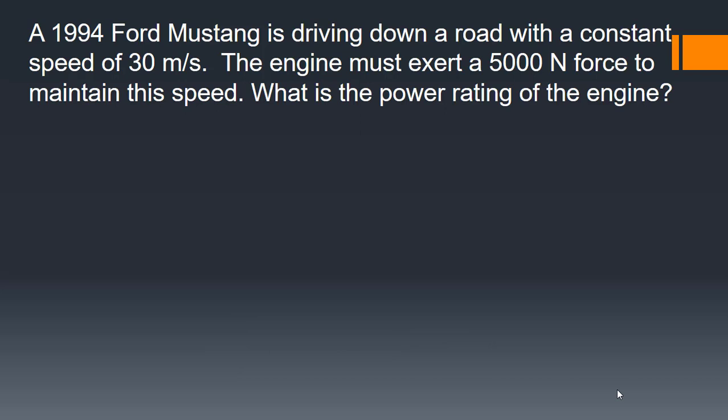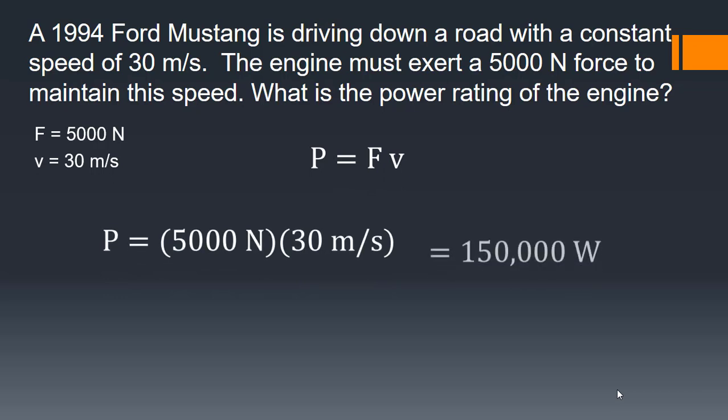Take a 1994 Ford Mustang that is driving down a road with a constant speed of 30 meters per second. The engine must exert 5,000 newtons of force to maintain this speed. What is the power rating of the engine? Well, we know the force exerted by the engine, and we know the velocity of the car. So this is a pretty straightforward question, where we plug in the force and the velocity to find 150,000 watts of power generated.